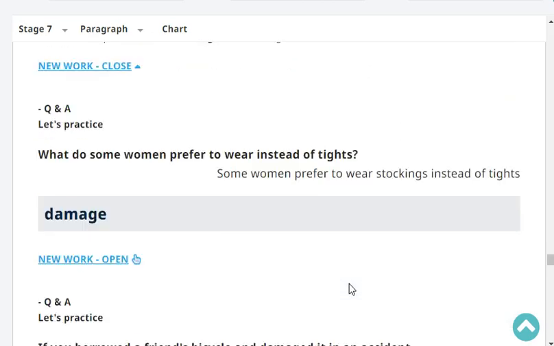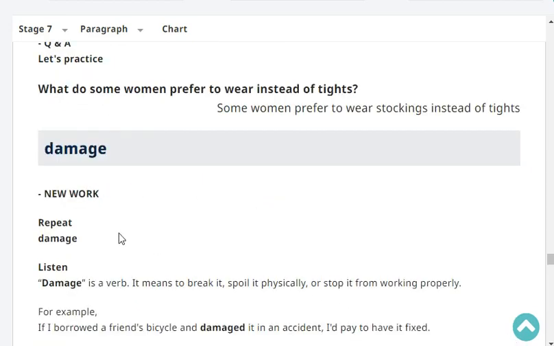Let's practice. What do some women prefer to wear instead of tights? Some women prefer to wear stockings instead of tights. Very good. Next, repeat. Damage. Very good.